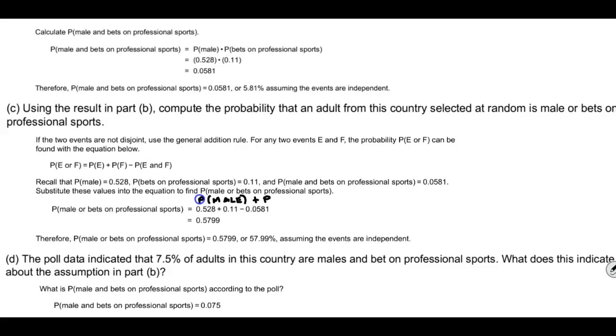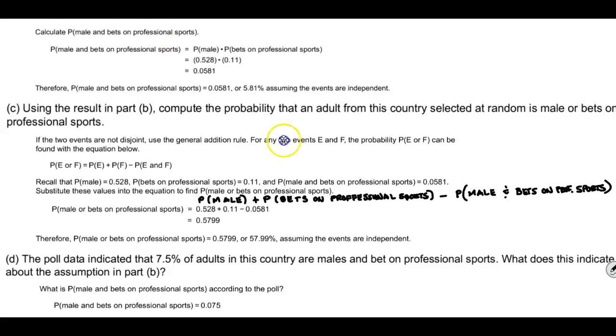plus the probability that it's bets on professional sports minus the probability of male, and then I'm going to abbreviate this, and bets on professional sports.